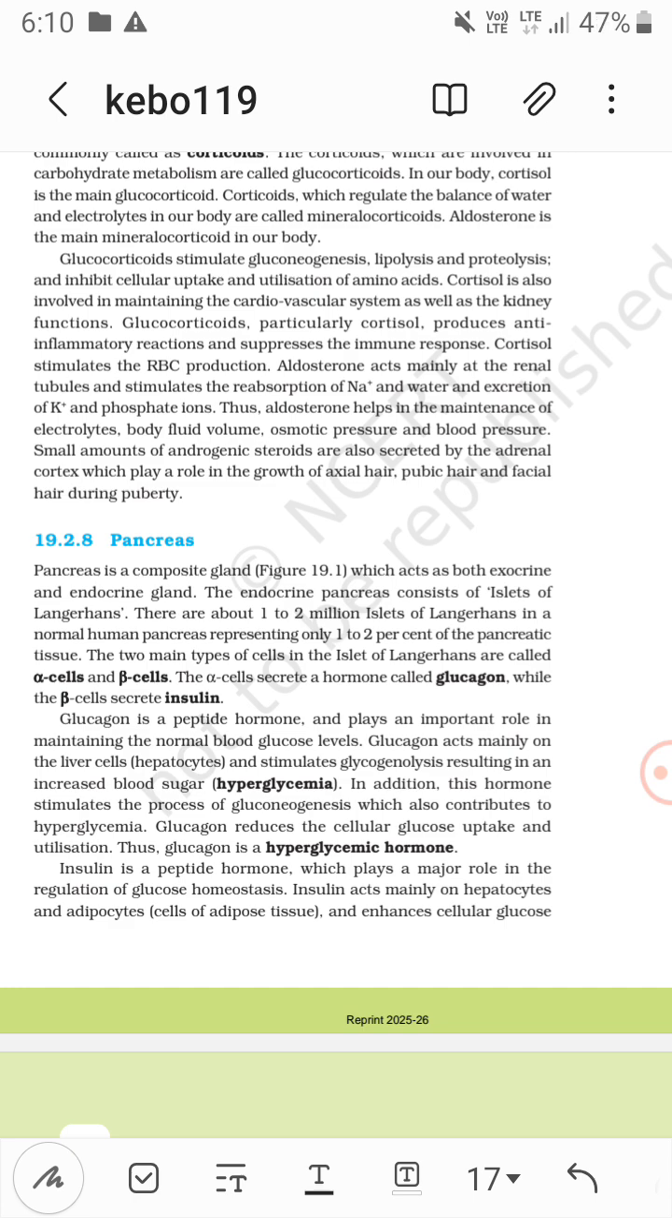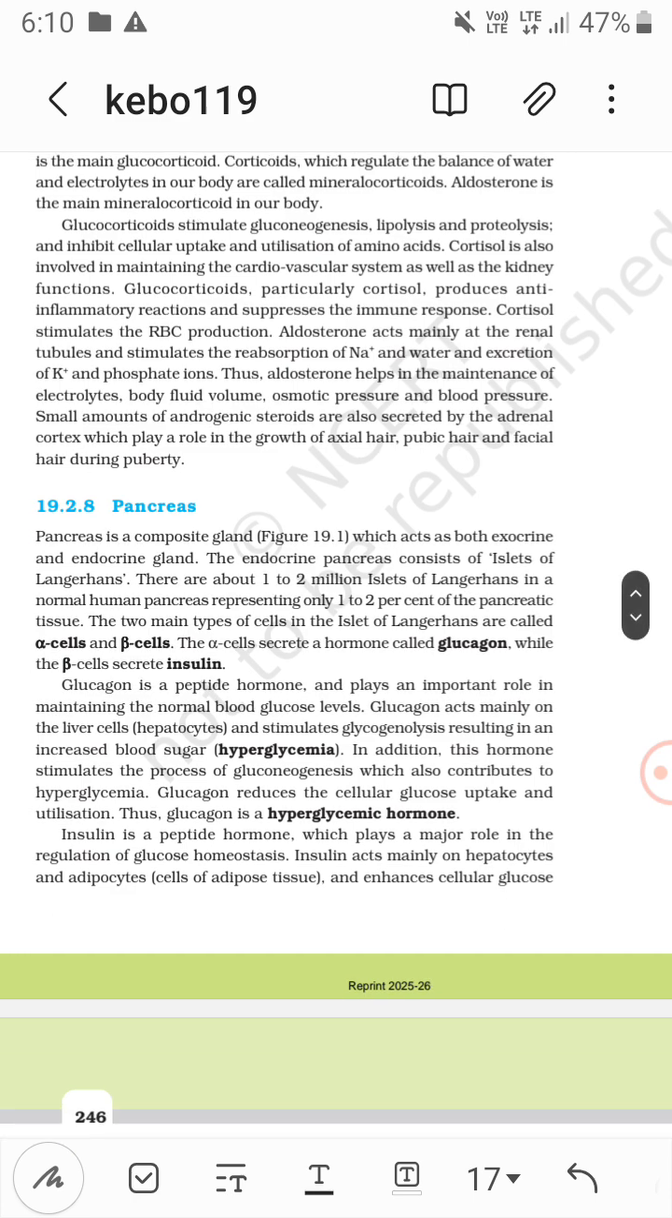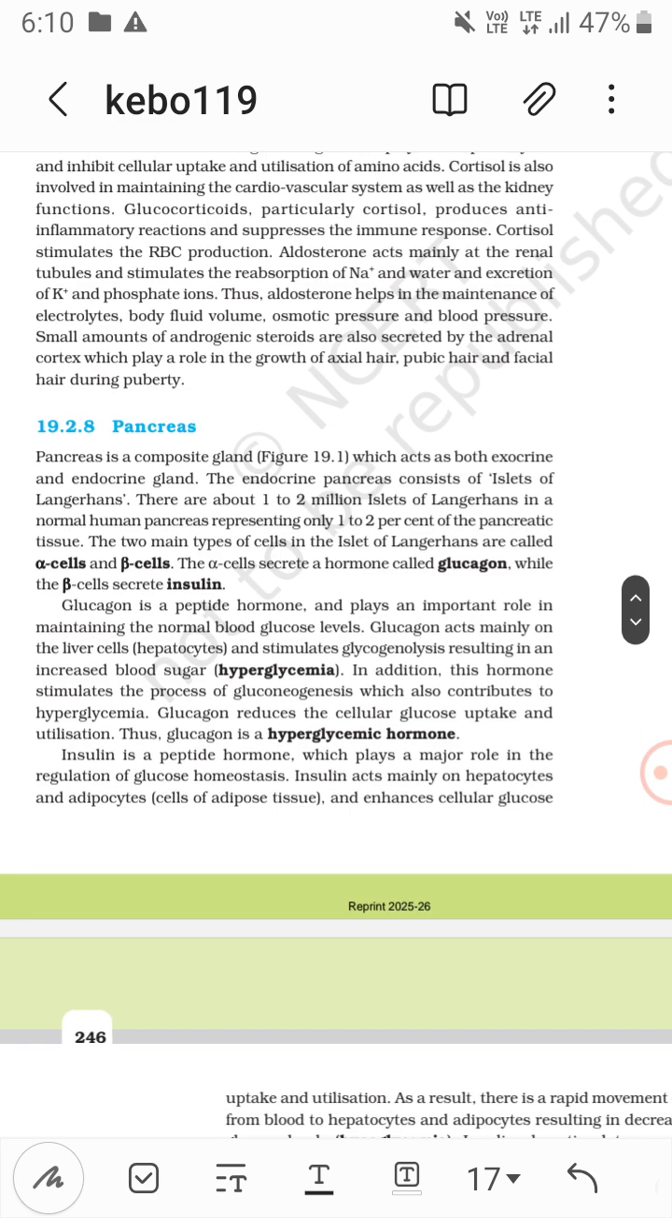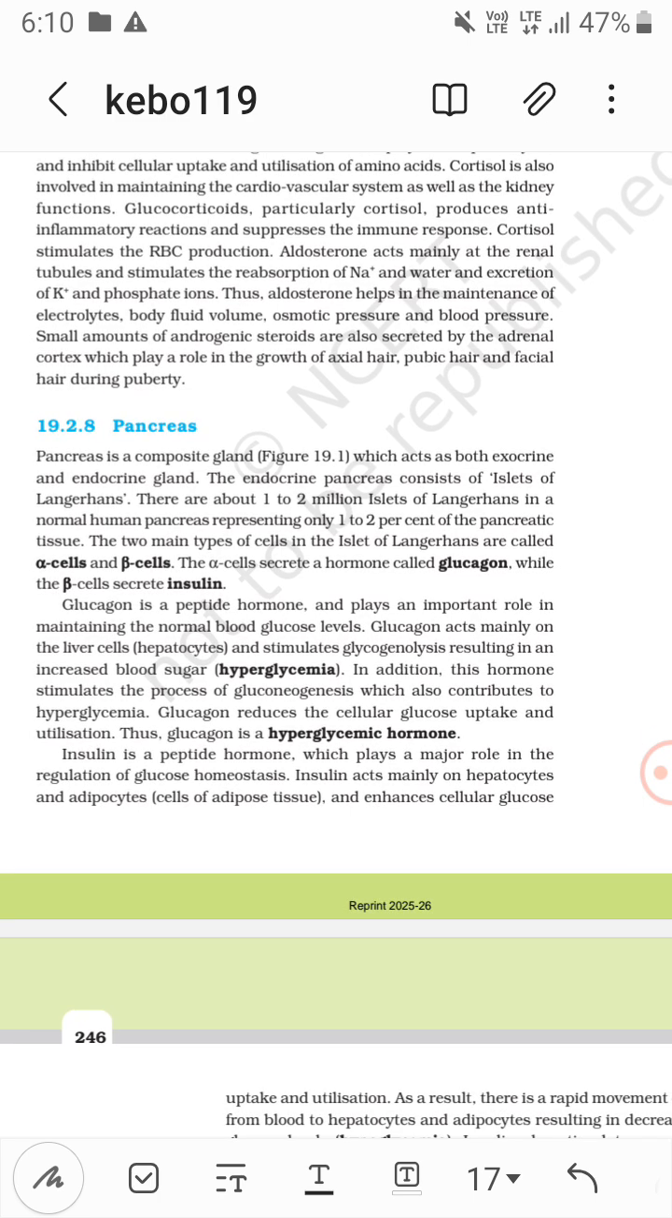Now cortisol stimulates RBC production. Now aldosterone acts mainly on the renal tubules and stimulates the reabsorption of sodium and water and excretion of potassium and phosphate ions. So aldosterone helps in electrolyte balance. Now small amounts of androgenic steroids are secreted by the adrenal cortex, which play a role in the growth of axillary hair, pubic hair, and facial hair during puberty.